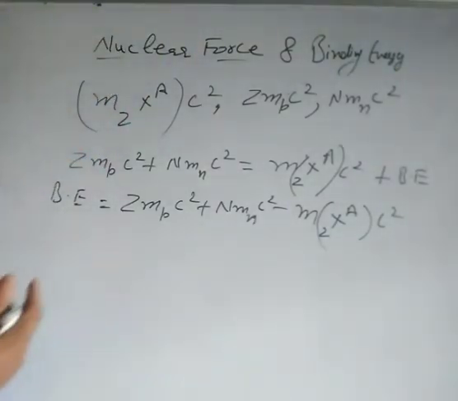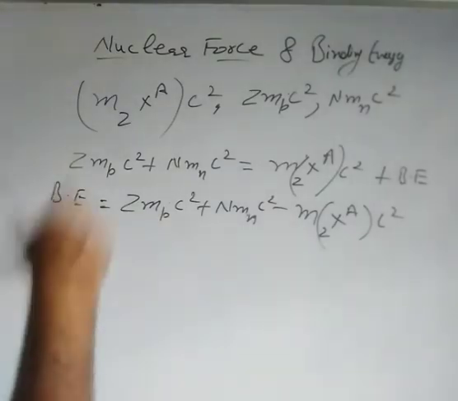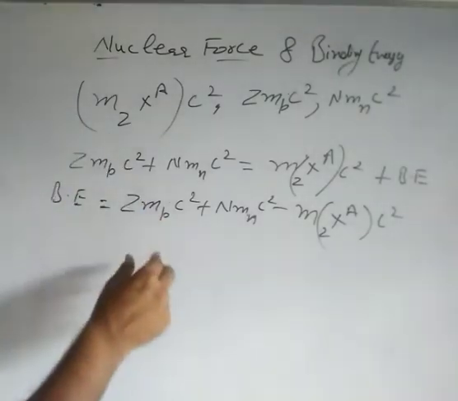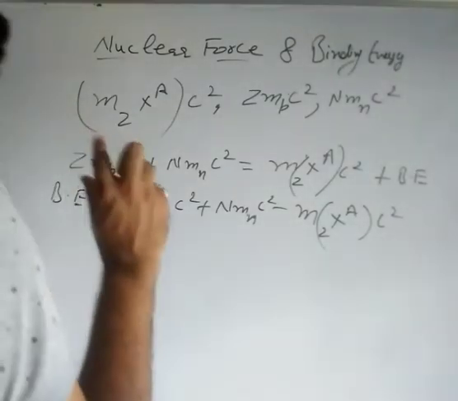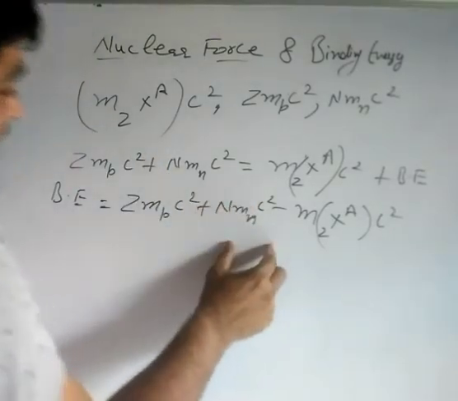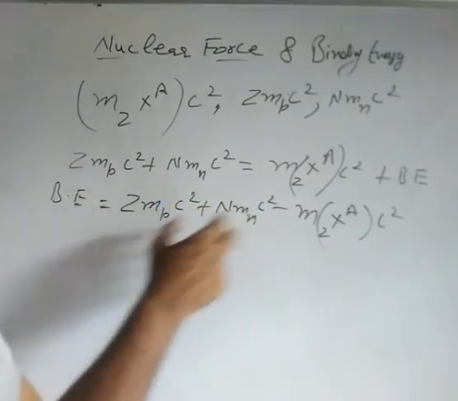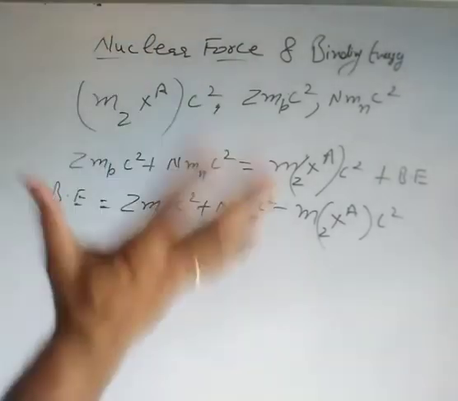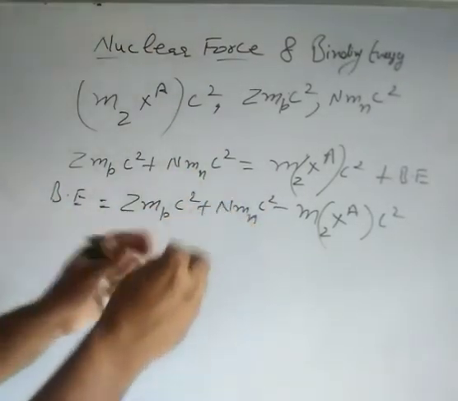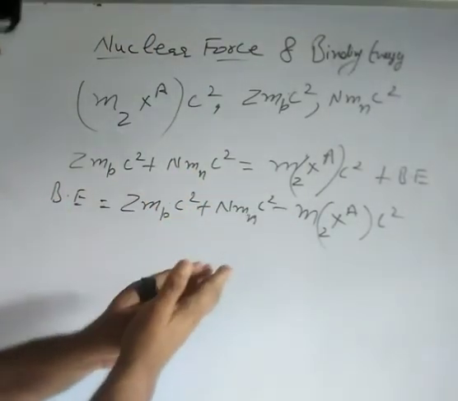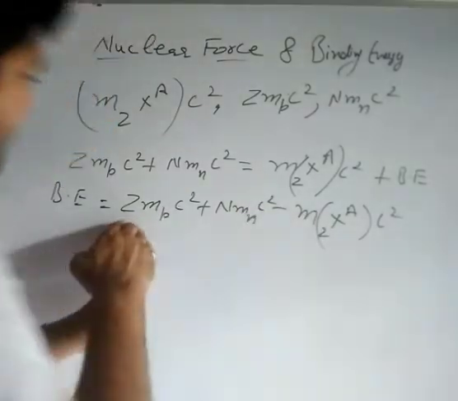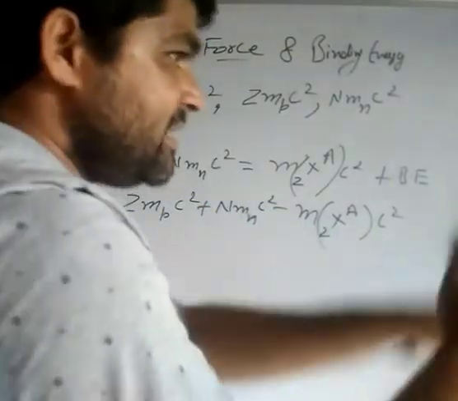So what is binding energy now? It is basically the difference between the total rest mass energy of the Z protons and N neutrons when they are separate, when they are not inside the nucleus, and rest mass energy of the same Z protons and N neutrons when they are inside the nucleus.